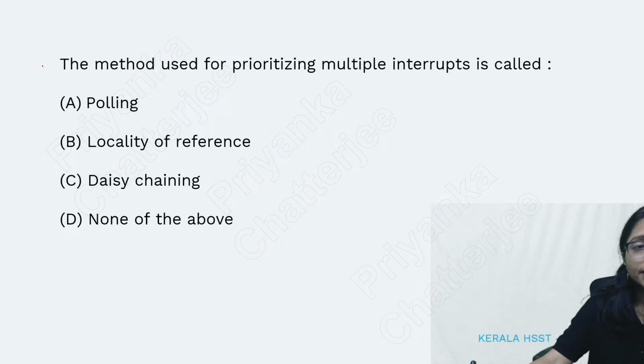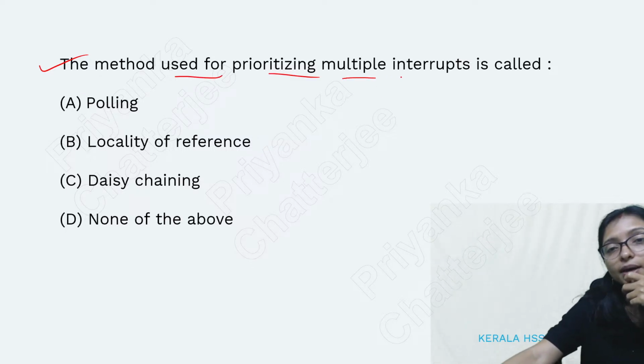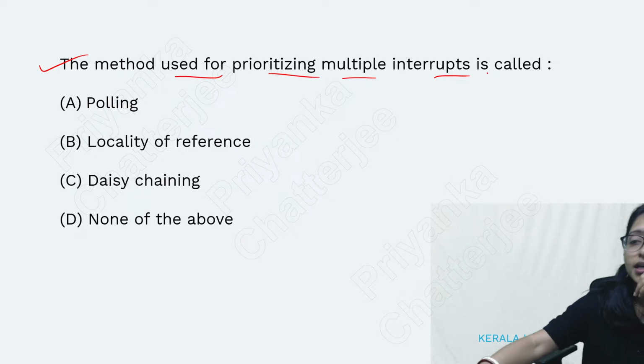So now this is the next question. The method used for prioritizing multiple interrupts is called what?